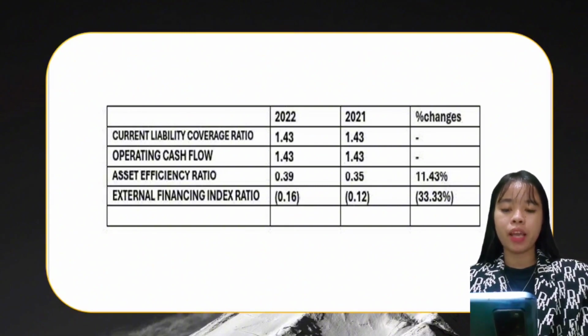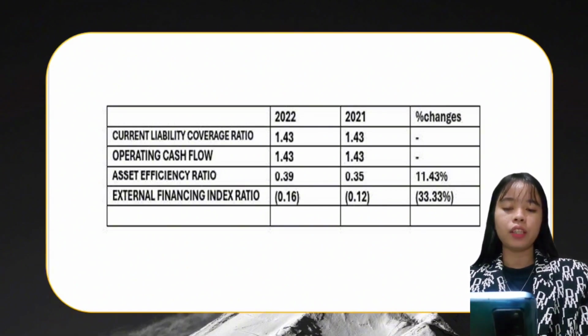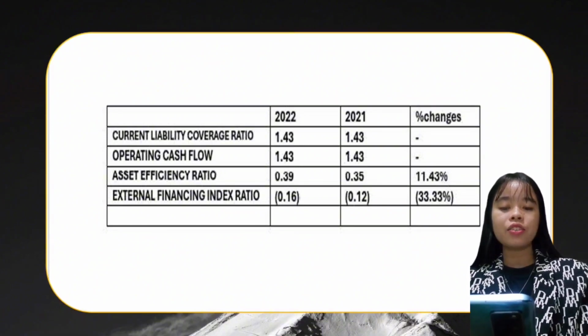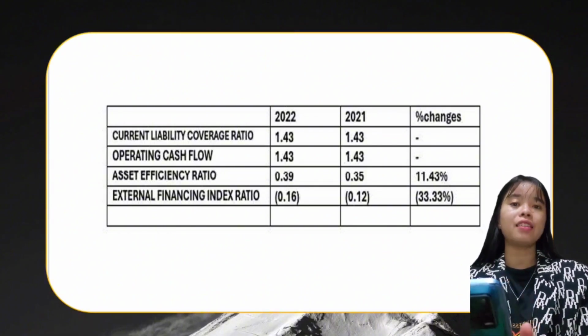Then for the external financing index ratio, this ratio remained negative in both 2021 and 2022, indicating a net cash outflow from financing activities. This suggests that the company relied more on internal sources of funds rather than external financing. So that's it.